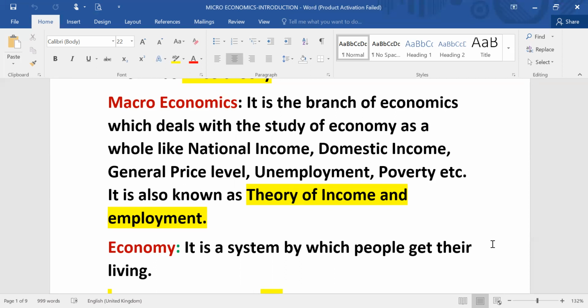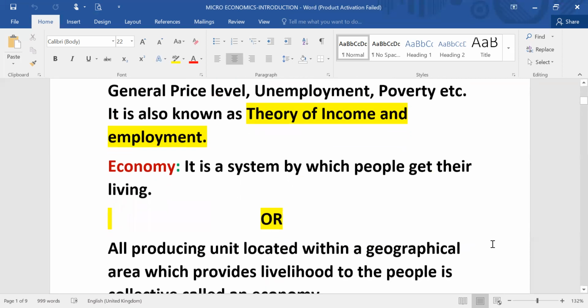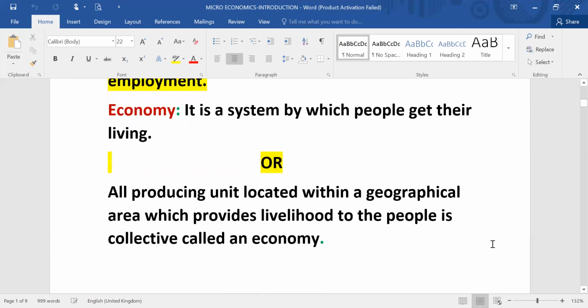Now let us go to another term. What is the meaning of economy? When we say economy, it is a system by which people get their living, or we can define it in a different way. All the producing units which are located in a geographical area or in a domestic area, which provide livelihood to the people, collectively, it is called an economy.